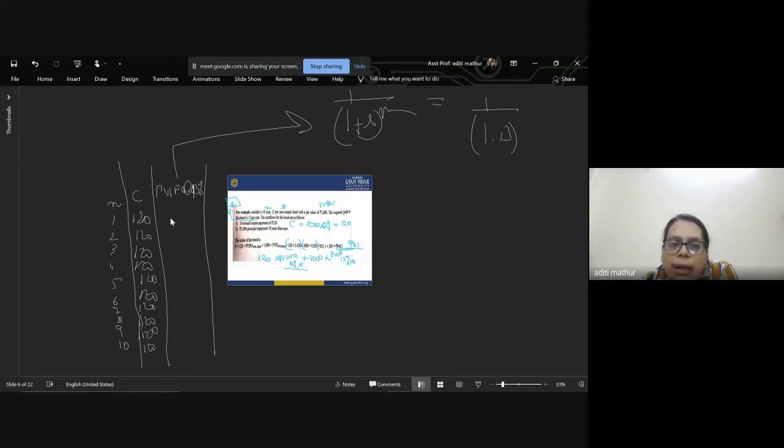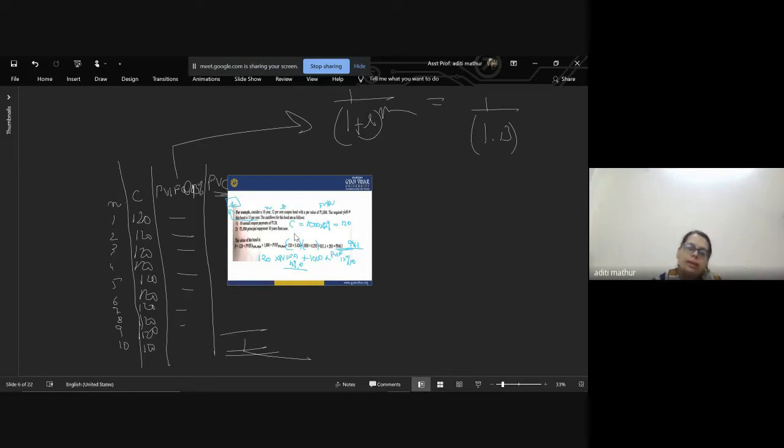Just note these values over here, multiply them to get the present value of the coupons, and then add them up. It is going to be exactly this one, right?